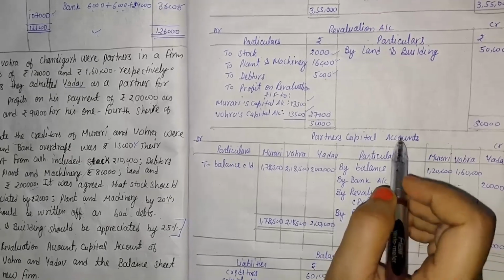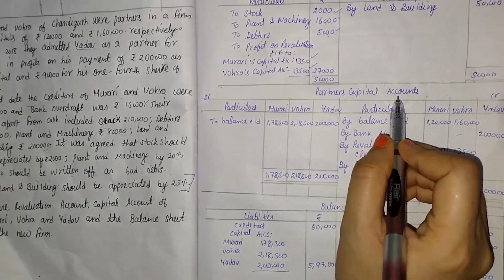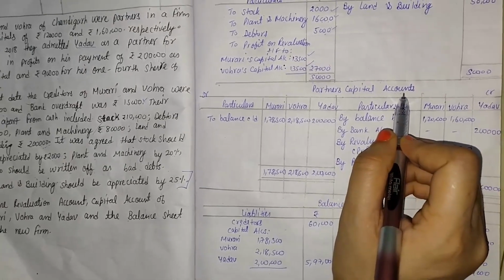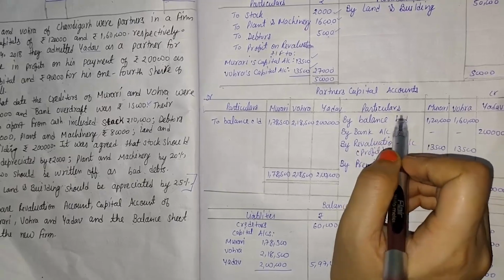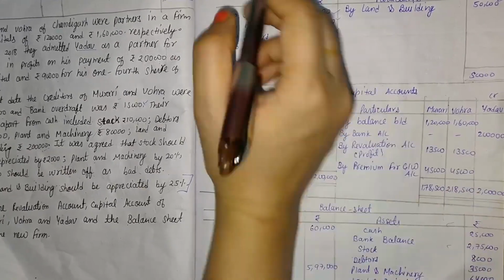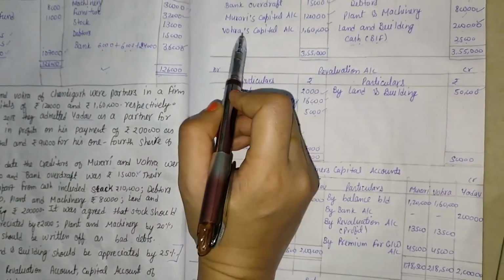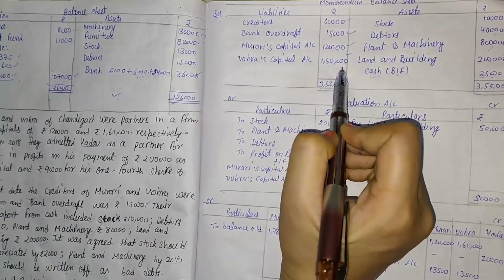Now come to the next part of that question, that is the partners capital account. That is the second main account of that question. In the partners capital account, first of all we will have to mention the opening value of capital. Here it is Murari's capital and Bora's capital by rupees 1,20,000 and 1,60,000.